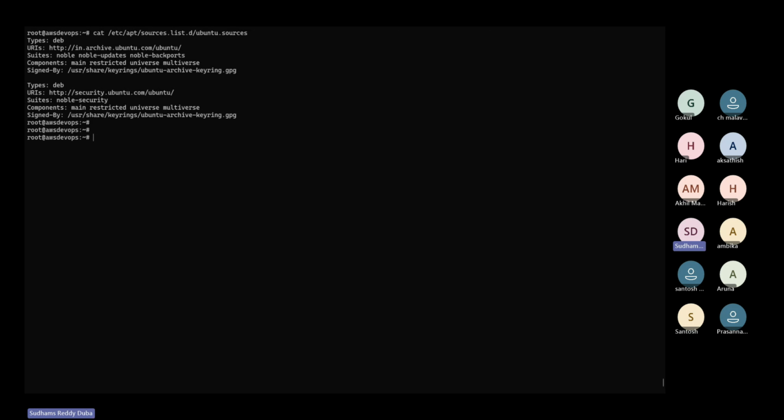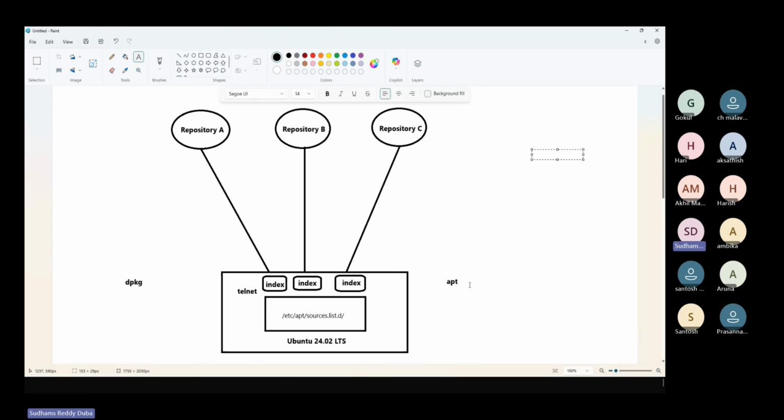Coming back to the point. Whenever you're planning to install some particular packages on the system, it is better you run the apt update command. It doesn't harm your system. We just run apt update to get the latest index pages available in the repository.